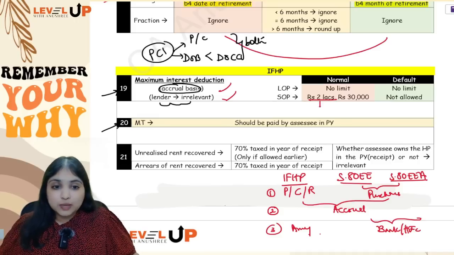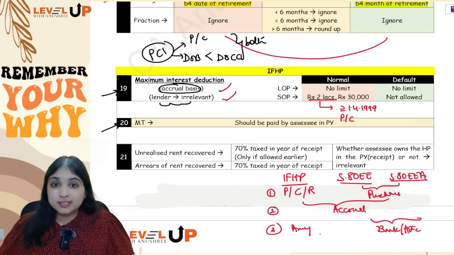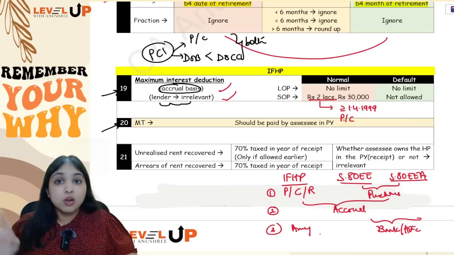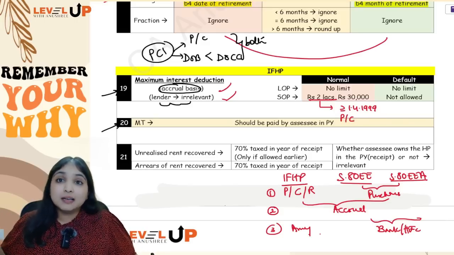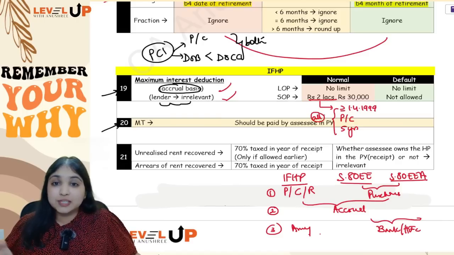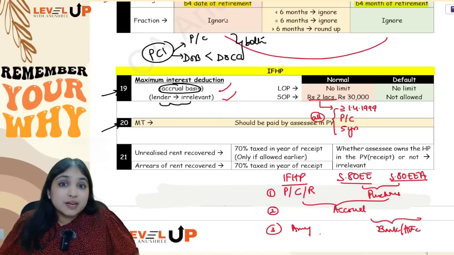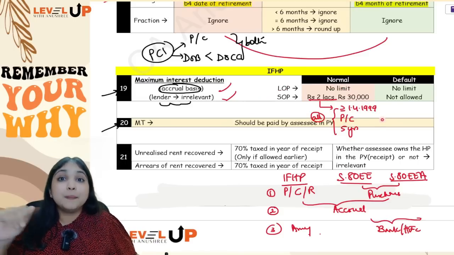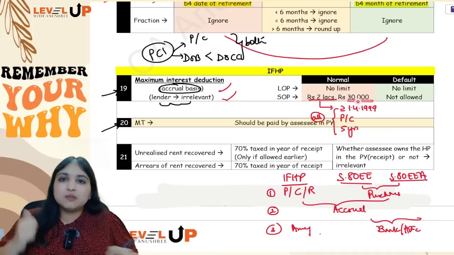You can apply the 2 lakh limit only if the loan was borrowed on or after 1st April 1999. The loan should be borrowed for purchase or construction of the property, not for repair, not for renovation, not for reconstruction, and the purchase or construction should be completed within 5 years from the end of the year of borrowing. If all these 3 conditions are fulfilled, then the 2 lakhs limit will apply. If even one condition is not fulfilled, for example, if the loan was borrowed before 1st April 1999, or if the loan is borrowed for repair or reconstruction, then the limit will become 30,000.